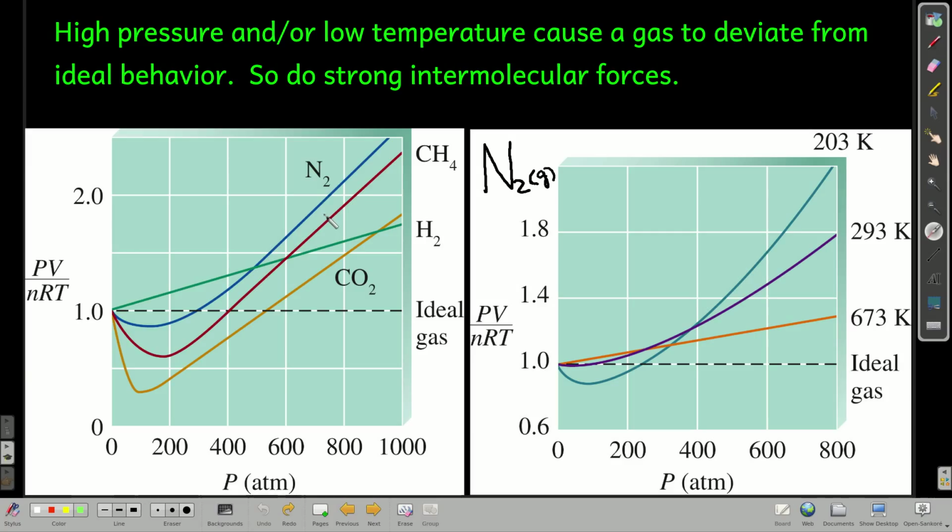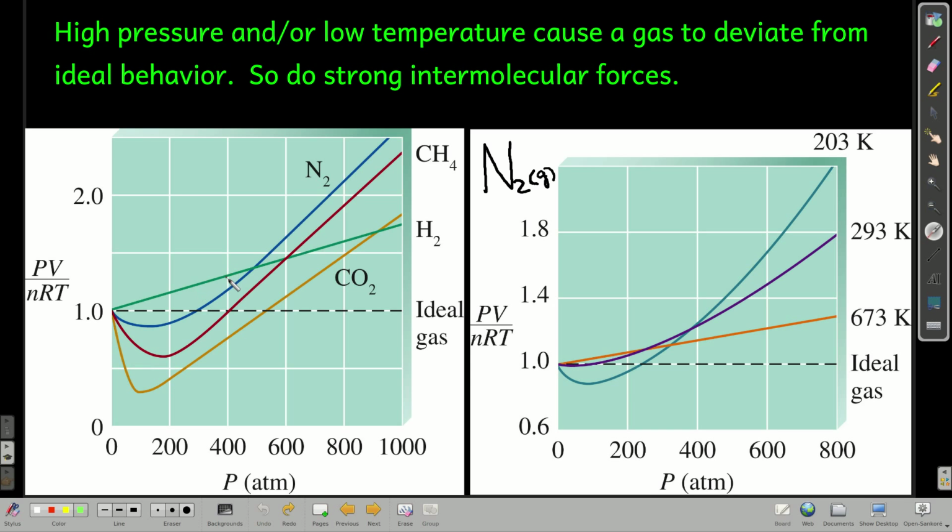Another thing that causes deviation from ideal behavior is what the molecules do as they come close to each other. Remember, the kinetic molecular theory for an ideal gas says that there's no interaction between the particles, that as they come close to each other, there's no attraction. Well, in a real gas, that attraction is significant. So the greater that attraction, in reality, the more the deviation from ideal behavior.